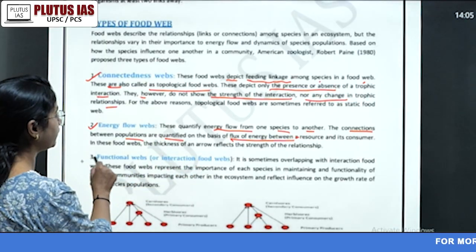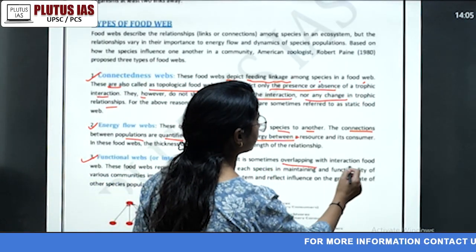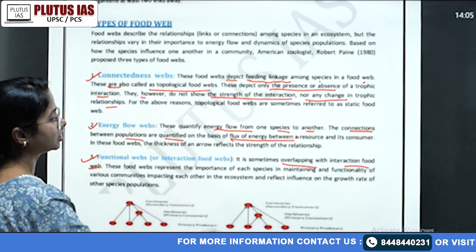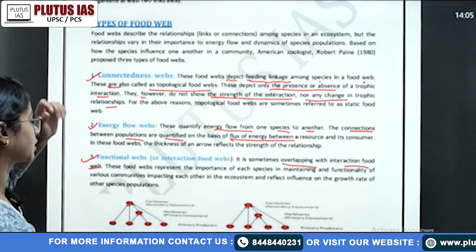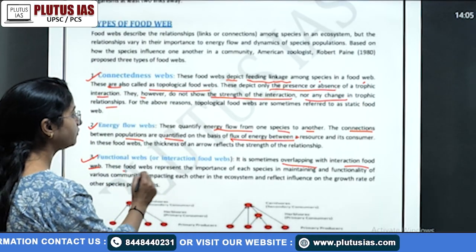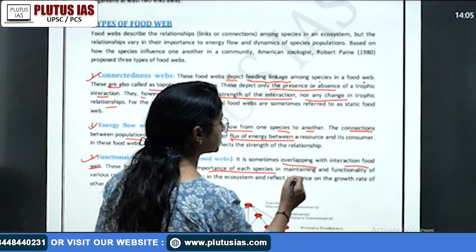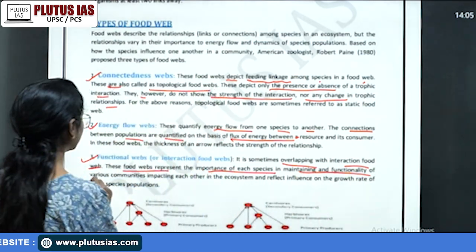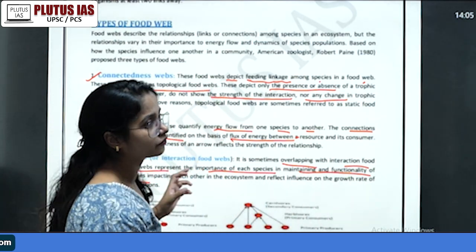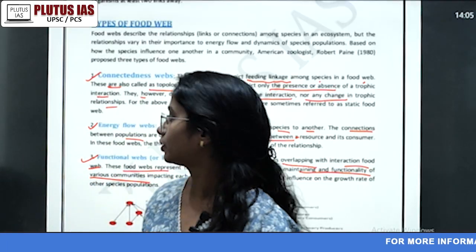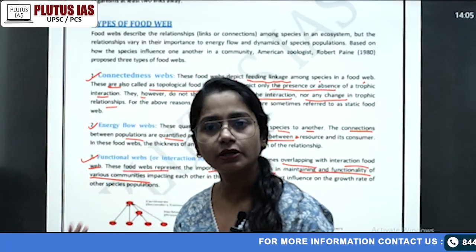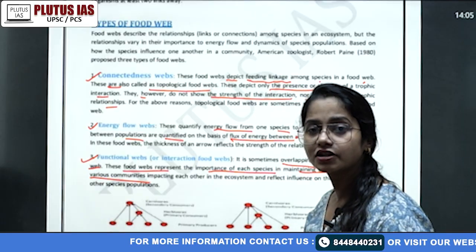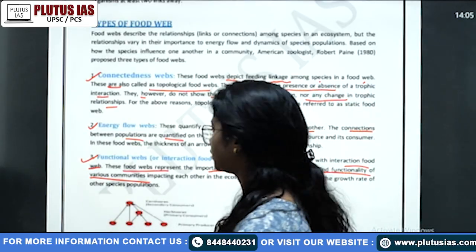Then your functional webs. This sometimes overlaps with the connectedness of the food web, because these food webs represent the importance of each species in maintaining the functionality of various communities. If you want to give an example, you can also talk about the functional role of detritivores, the producer, the quaternary consumer. You can also talk about it if you have the space and the time.